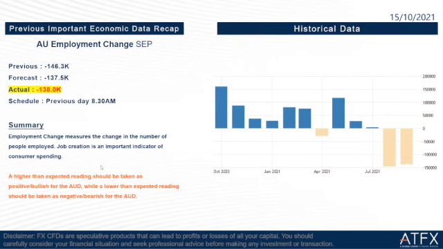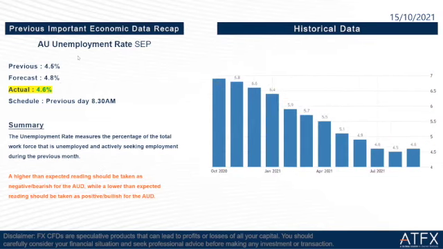Then we go to the next one, which is the Australia unemployment rate September. So previous is 4.5%, forecast is 4.8%, and the actual is 4.6%, which is slightly lower than the forecast. So actually, this is good news for the Aussie dollar because we can see that the unemployment rate in Australia is getting lower and lower. This is a good sign for the labor market.